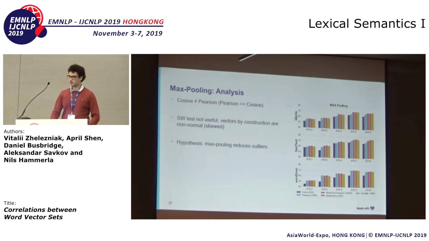So we can also analyze max pooled word vectors. In this case, it's fairly obvious that cosine is not going to be the same as Pearson, because the mean is going to be shifted to the right. Unfortunately, by construction, these vectors will not be normal at all, because they will probably have a positive skew. But max pooling has this interesting property that it seems to reduce the outliers, right? Because max pooling kills the outliers in the left tail and pushes the whole distribution closer to the outliers in the right tail. And it seems to be true here. So there is still a gap between Pearson correlation and rank correlations, but at least this gap is not as huge.